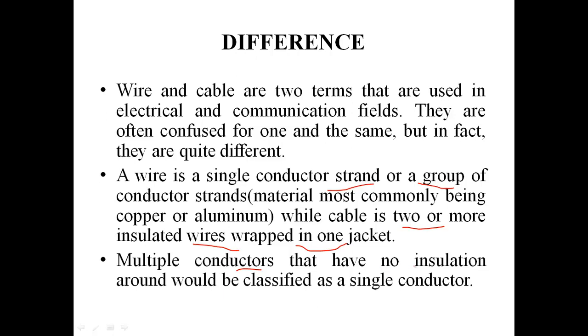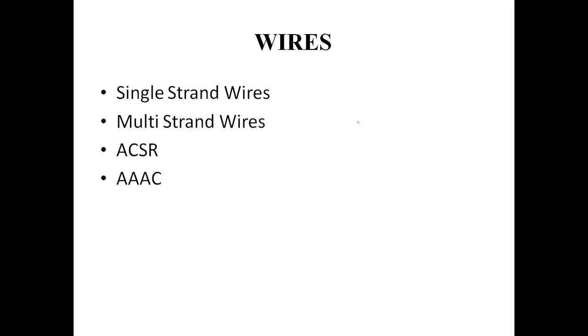Further, students, multiple conductors that do not have insulation around them will also be classified as a single conductor. Okay, suppose we have more than one strand, and all the strands are bound or connected together and have no insulation around them, then it would also be considered a single conductor. So there is a basic difference between wires and cables. Let's start with the wires first.